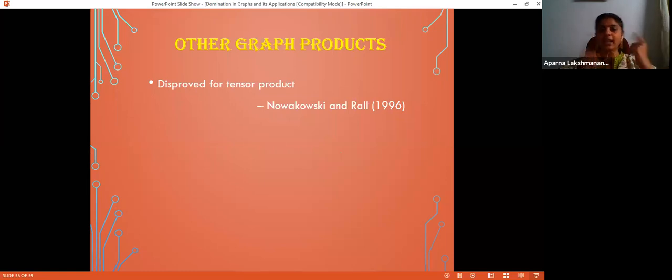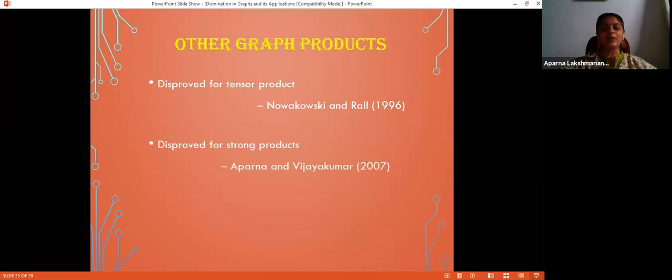Again, you take K2 tensor product K2, the answer will be a cross. That is the motivation of giving the notation cross to tensor product. So Raul and his team tried to prove Vizing's type inequality for tensor product, but they got that it is not true. So they disproved a similar statement of the conjecture for tensor product. They also disproved, not them, myself and my supervisor disproved the conjecture for strong product.